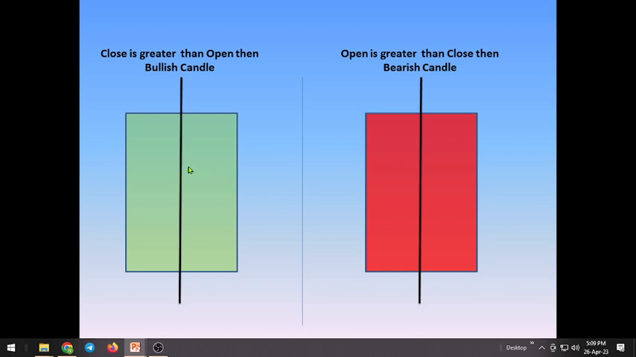At the same time, if it opens at the top and closes at the bottom, then the red candle will form. This is denoted as bearish. This is bullish candle, this is bearish candle. Only the difference: open at the bottom, closed at the top is the bullish candle. Open at the top and close at the bottom is called the bearish candle.